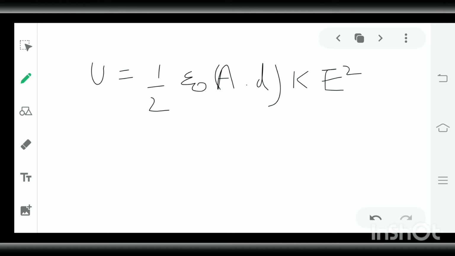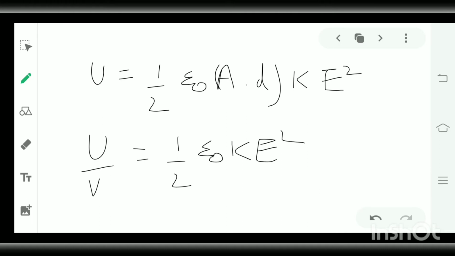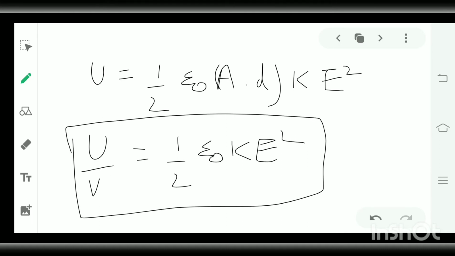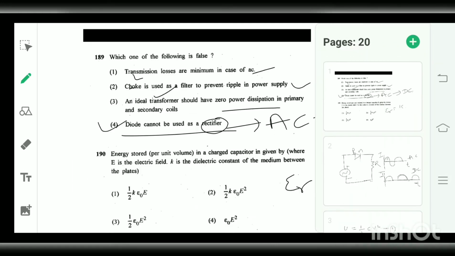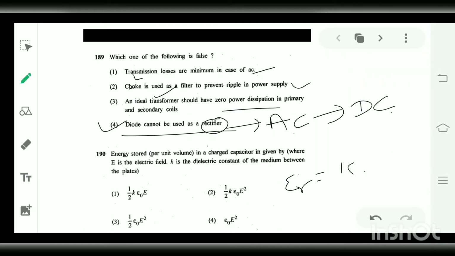So what is this term? Area into thickness, or you can say distance, is volume. So half epsilon naught K E squared per unit volume. This is the energy stored per unit volume in a capacitor. So our answer is half K epsilon naught E squared. So the second option is correct.